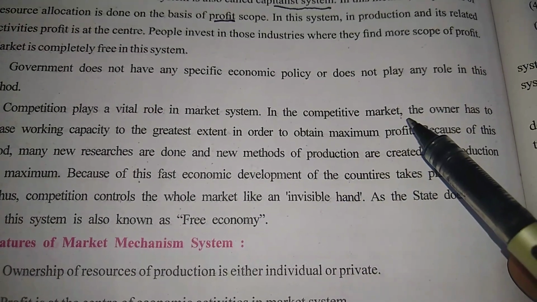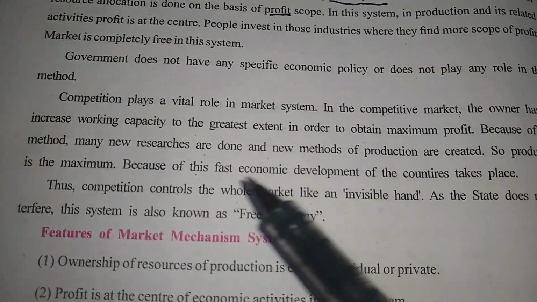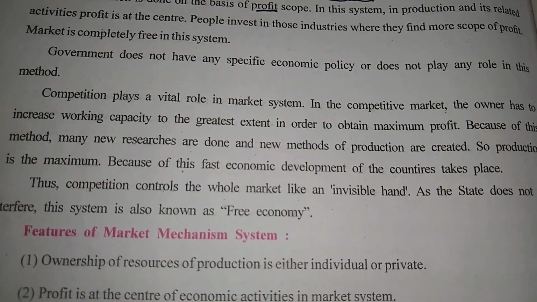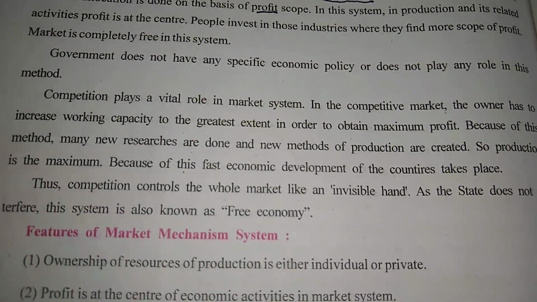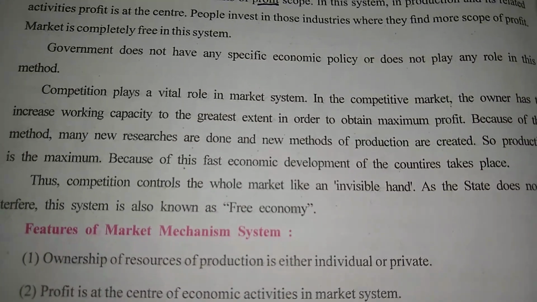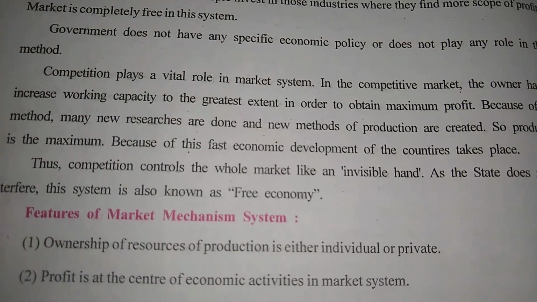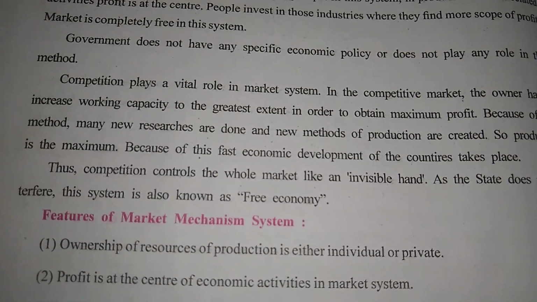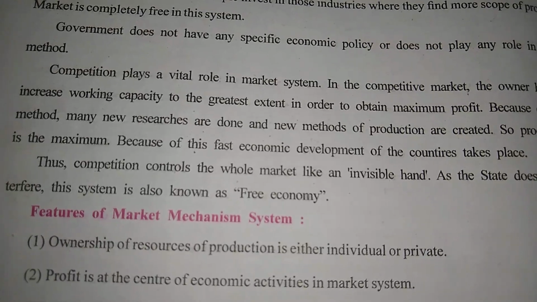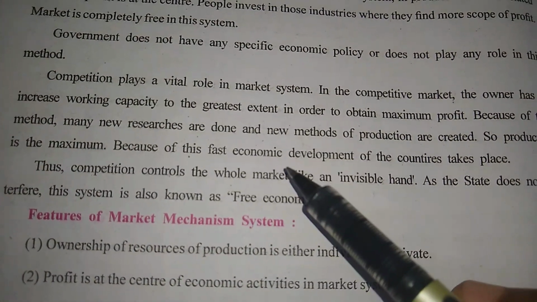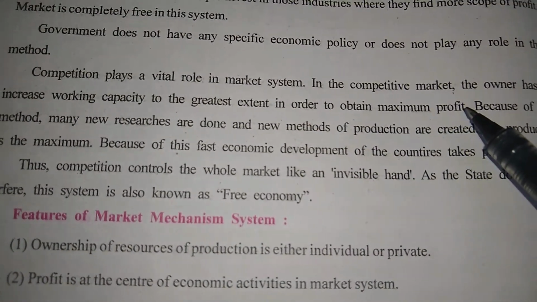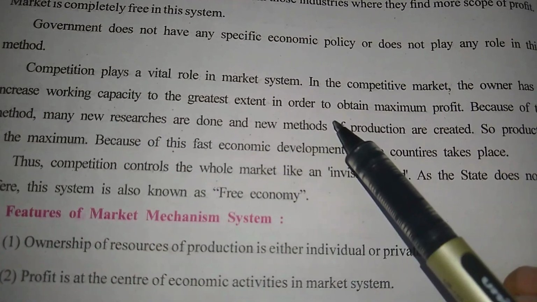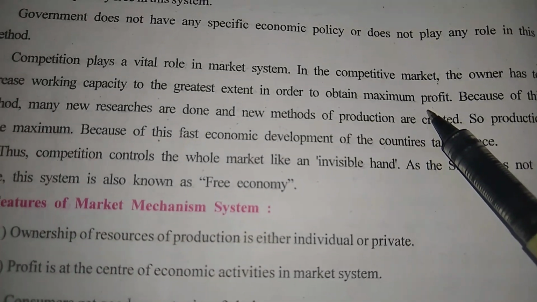In the competitive market, the owner has to increase working capacity. The owner believes that labor must work with maximum capacity, land must be utilized with maximum capacity, the entrepreneur must work with maximum efficiency, and capital will be utilized in the maximum possible way to the greatest extent. Why? In order to obtain maximum profit. The owner tries to go for maximum capacity because the owner wants maximum profit.